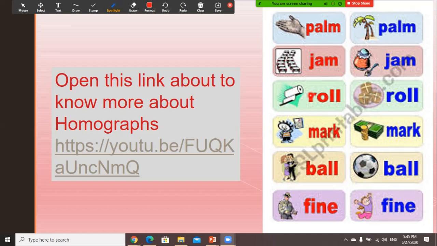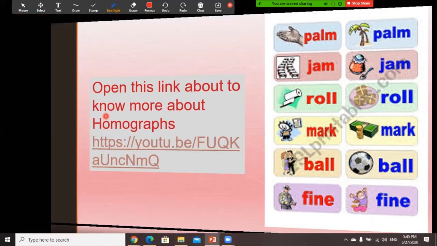Roll, the one we take from napkins or tissues, or this roll that we are eating. Mark, the one you get in class, or a mark on money. Ball, the one you are dancing inside, like a big stadium where you have weddings or things like that, or the same ball that you are playing with. Fine, that the policeman gave you, or you are fine.